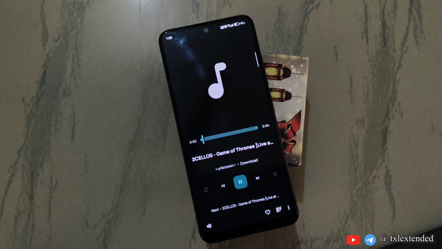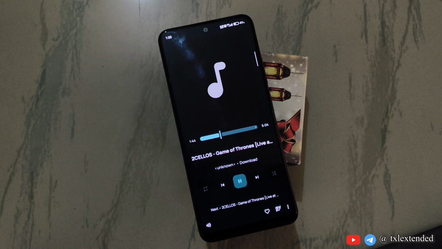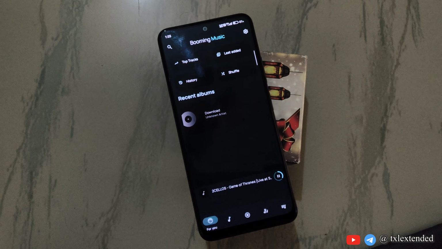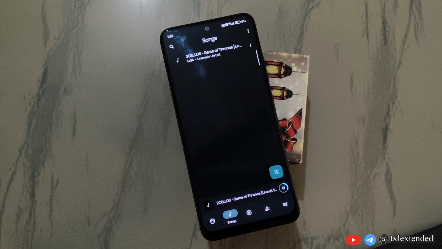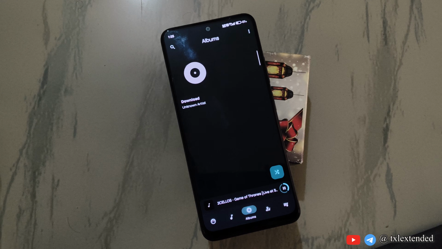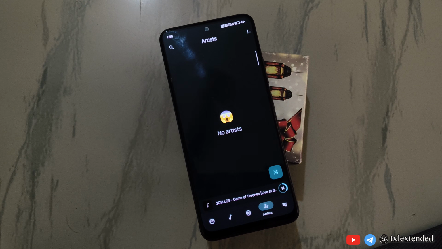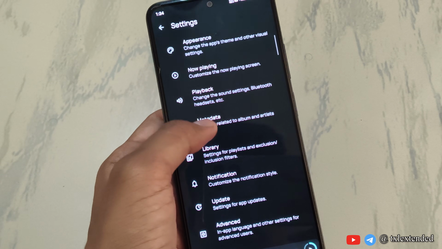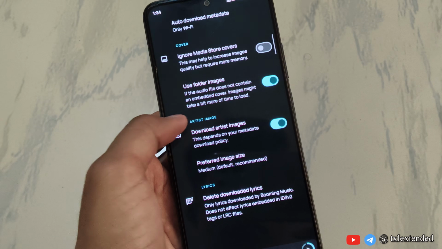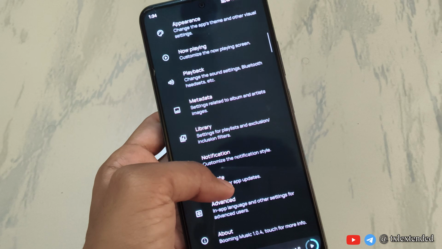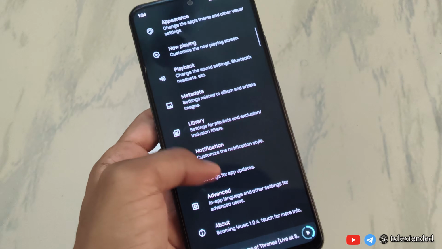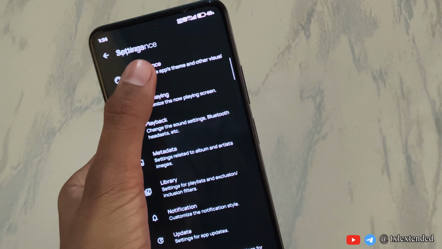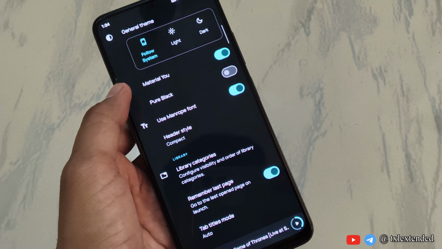Booming Music. It is an offline song player. If you are a person who plays offline songs a lot, then this is for you. It has all the generic options, and in terms of customization, there is a lot of UI-related customization. You can enable audio, make the background pure black, change the font and so many other things. Another feature that I like is that you can download metadata from the internet. Like you downloaded some music, and if you want to add metadata like artist name, thumbnail, and this kind of thing, then you can do it from here. So this is a quite good application if you play offline songs.